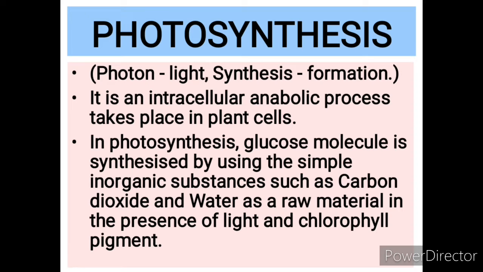In photosynthesis, the glucose molecule is synthesized by using simple inorganic substances like carbon dioxide and water. These molecules combine and form glucose or carbohydrate. And these molecules act as a raw material in the presence of light and chlorophyll pigment, which helps in the formation of the complex food molecule that is called glucose.